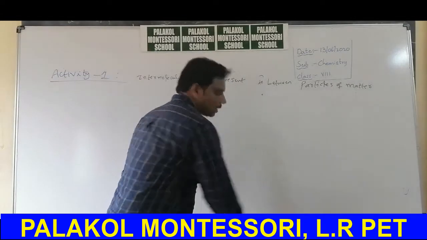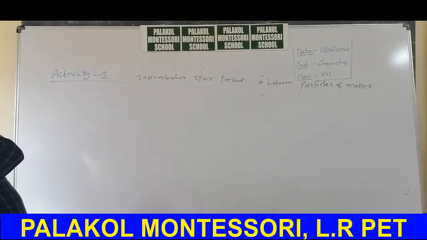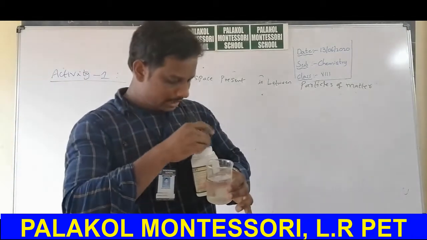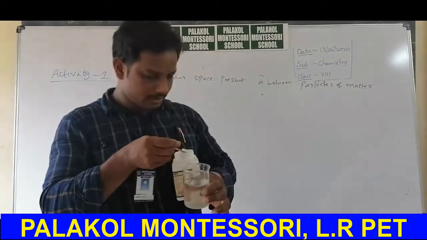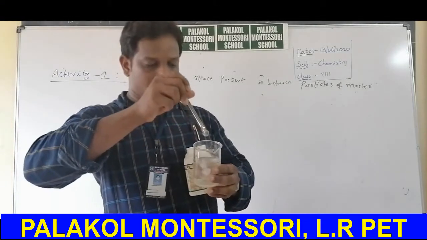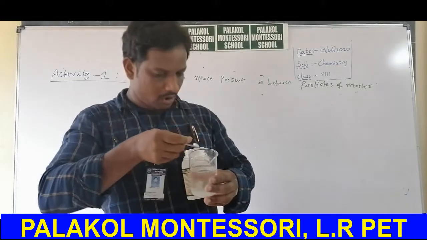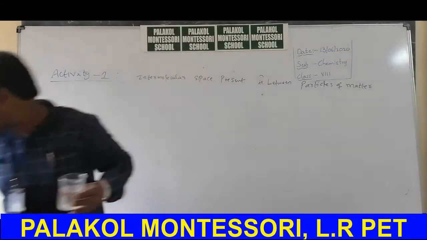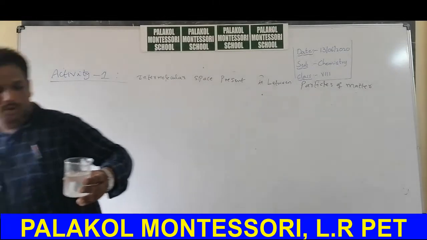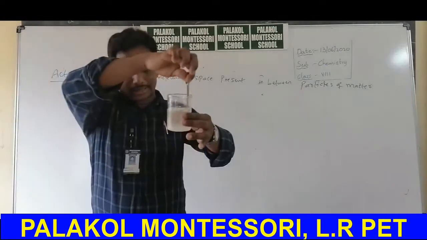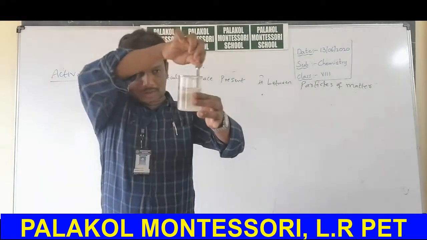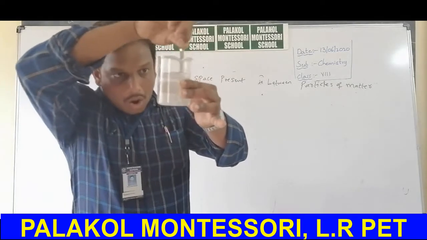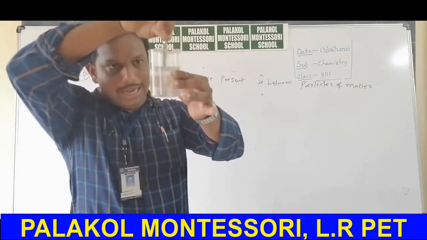After that you will add some salt. At your home you have table salt, sodium chloride. So you will add some amount of sodium chloride. I added three spatulas of sodium chloride. Then stir the solution until all the solid particles dissolve in the liquid.